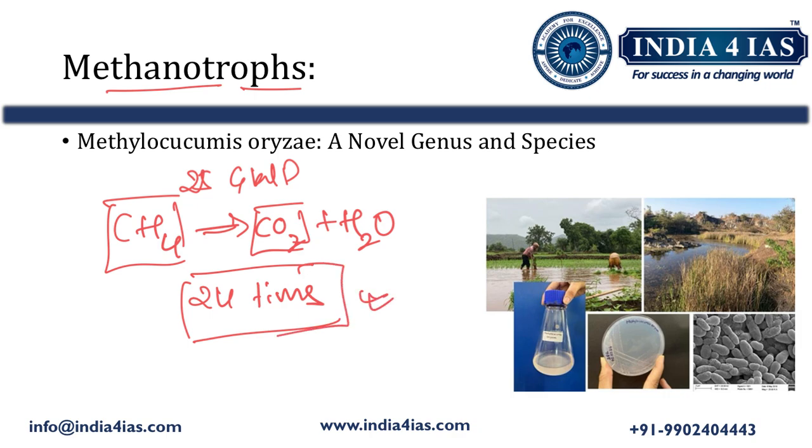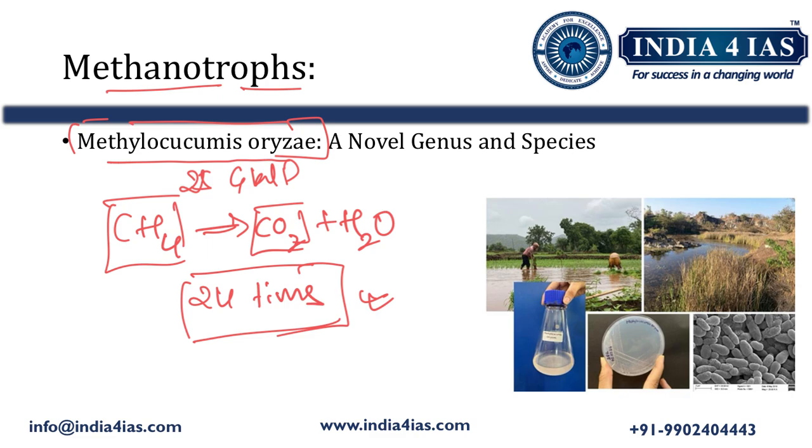In this direction, the scientist from India, Dr. Monali Rahalkar and her team at MACS Agharkar Research Institute, under the sponsorship of the Department of Science and Technology, recently discovered a methanotroph, that is a methane eating bacterium, called Methylocucumis oryzae. It is the first bacterial species to be discovered in the world which can degrade methane in natural conditions.